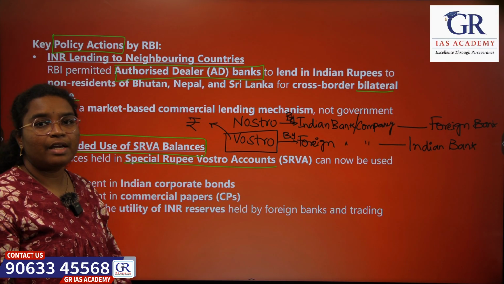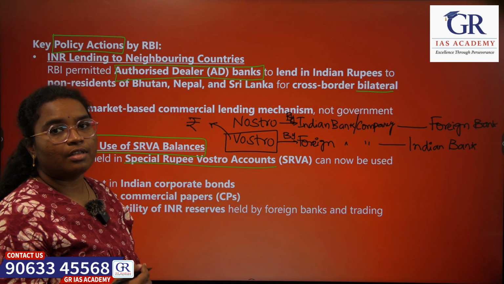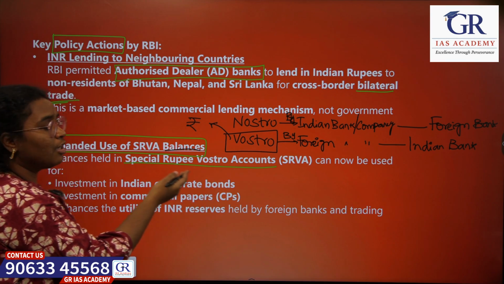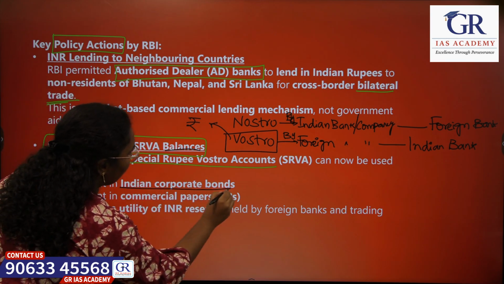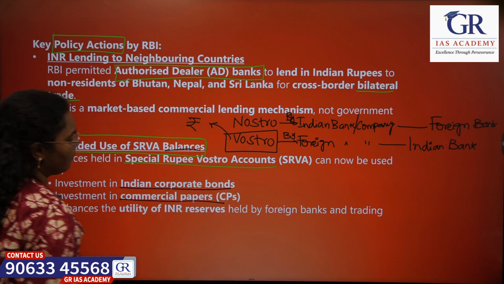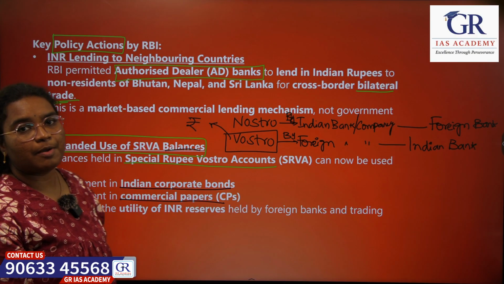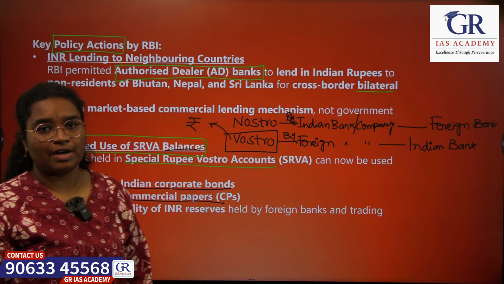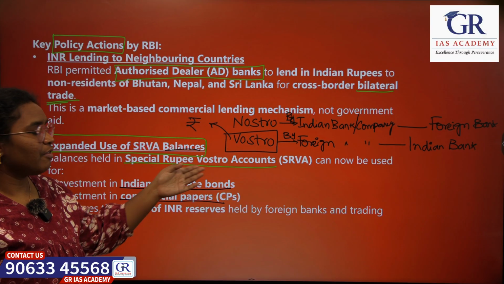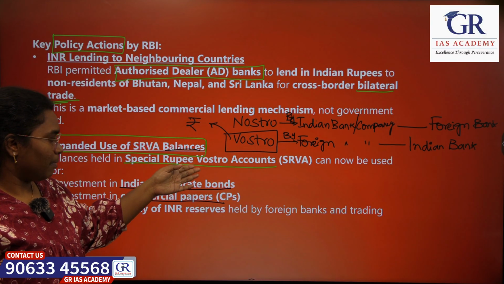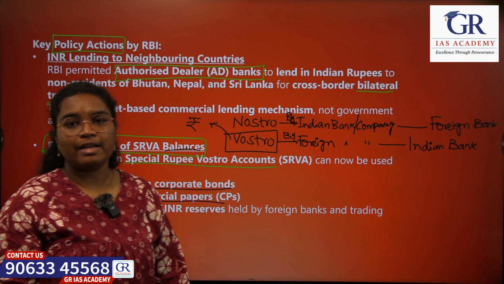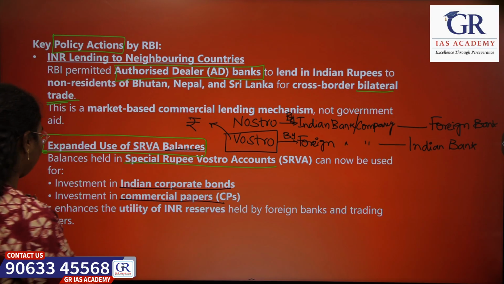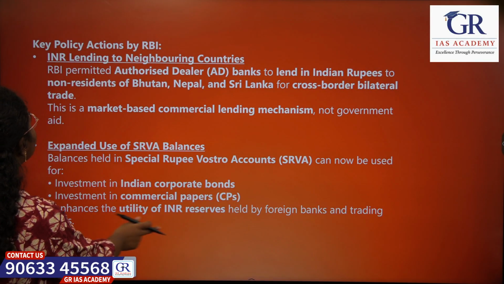That means RBI has encouraged the foreign investors to use their balances in the SRVA account to purchase Indian corporate bonds or commercial papers. So corporate bonds or commercial papers are the financial instruments issued by companies to raise funds. So by allowing the SRVA balances to invest in these, we are encouraging the use of Indian rupee by the foreign investors. So these are the few policy actions.